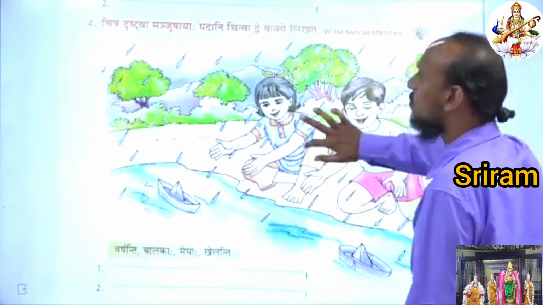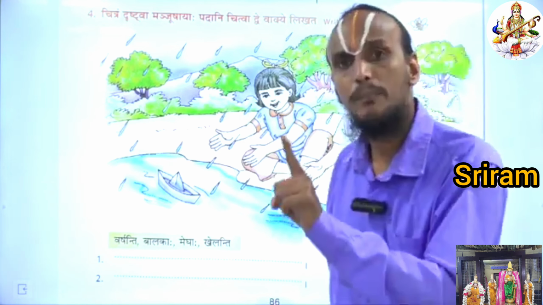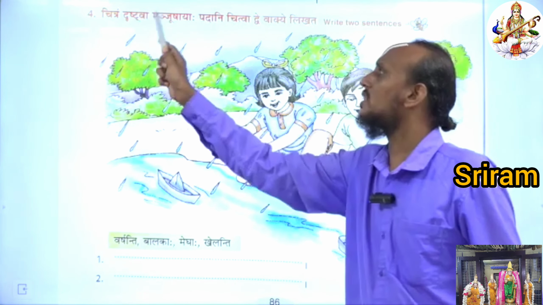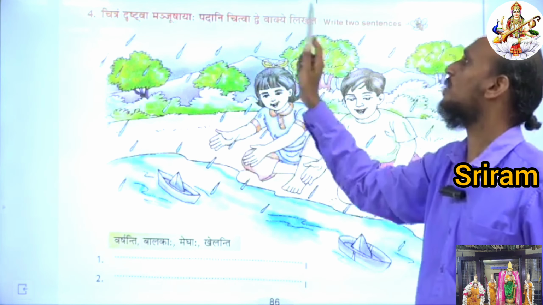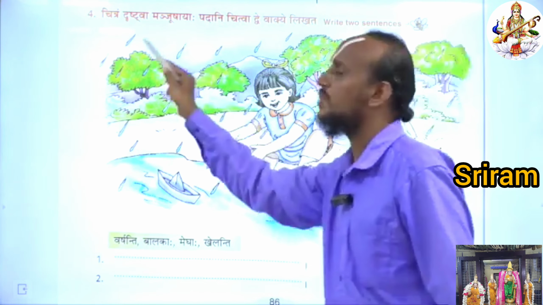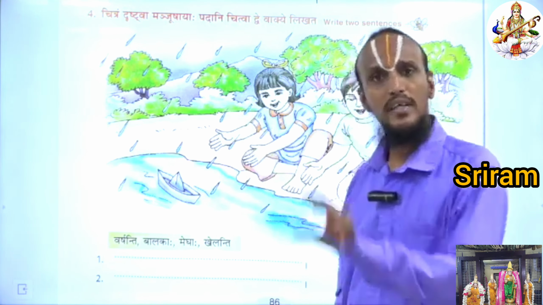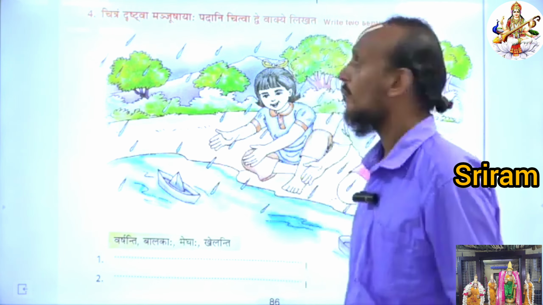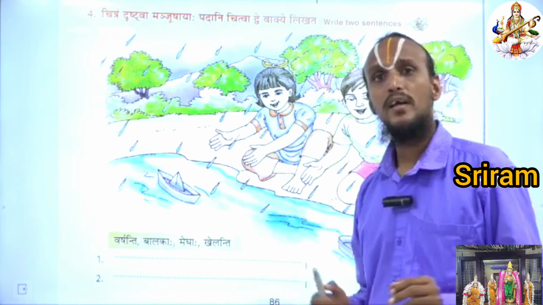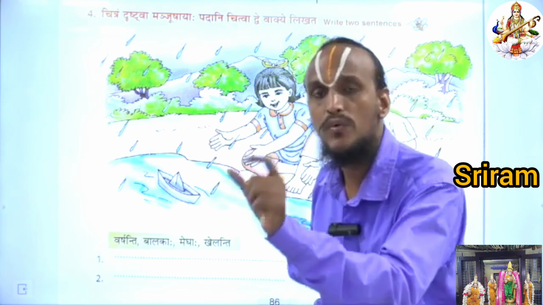What you have to do? First, you have to see the picture. Then read the heading properly. What is the heading given here? Chitram drishtva manjushayaha padani chitva dve vakye likhata. Okay? What is meant by that? Chitram drishtva, by seeing this picture. Manjushayaha padani chitva, taking words from the clue box. Dve vakya likhata, you have to write 2 sentences. What is the meaning? Write 2 sentences by seeing the picture with the help of the clue box.